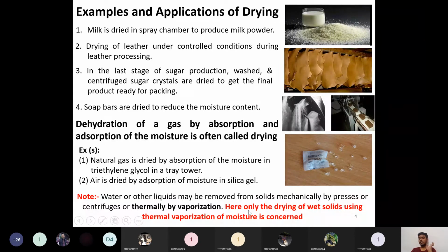According to our syllabus, our concern in this chapter is only the drying of wet solids using a suitable thermal mechanism, so that we supply some thermal energy and the moisture comes out as vapor. That is called thermal vaporization of moisture from wet solids. So this is our problem statement.